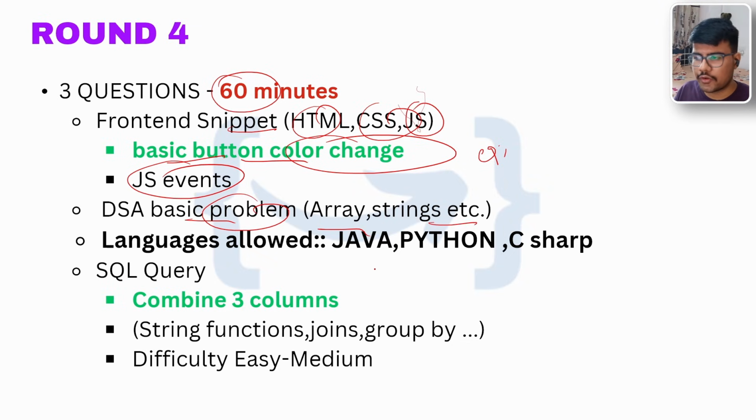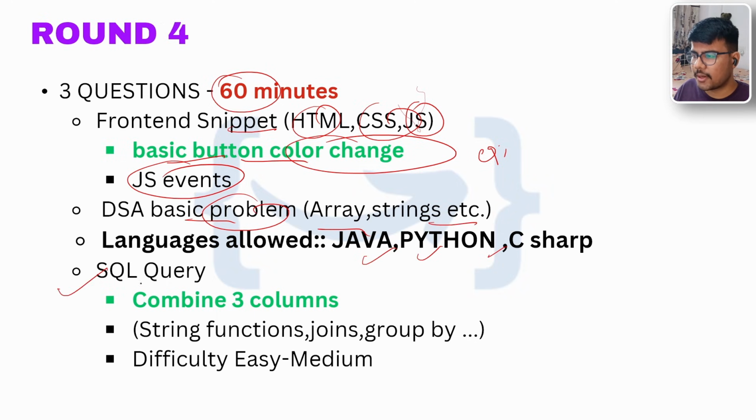But the key point over here is Java, Python, C Sharp are the currently supported languages. We have not heard till now that C++ is supported. If someone has appeared for Accenture, if you have knowledge about it, please let us know in the comment section whether C++ is supported in your examination or not, so that our viewers or your peers will get to know whether, if they are habitual with C++, they have this choice or not.